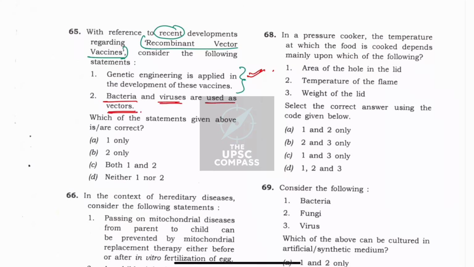Now this was a time of COVID. This exam was held in October 2021 and everyone knew that Covishield is being produced on the base of a virus. That is why I considered virus as one of the legitimate options. And if viruses can be used, bacteria can also be used. And that is why I arrived at option C, that is both 1 and 2.